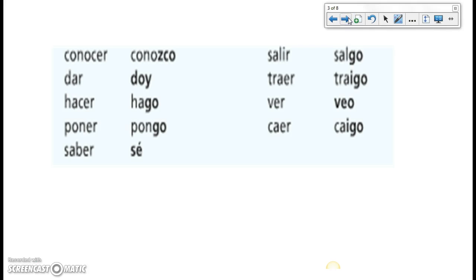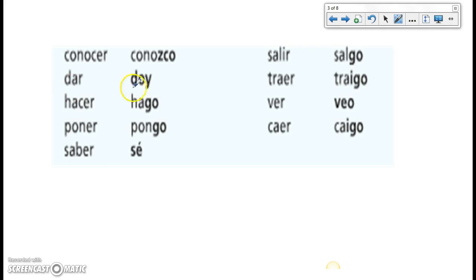Okay, so here are the other verbs that are listed on that page besides conocer and the verbs that look like conocer. They are dar, hacer, poner, saber, salir, traer, ver, y caer. Now, the reason they're listed on this page of irregular verbs is because you can see they don't conjugate like a normal AR, ER, or IR verb. So let's go through how each of them conjugate in the yo form and what they mean.